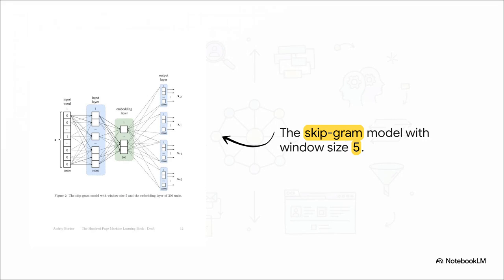Now, that basic guessing game is scaled up massively using what's called a skip-gram model. This fully connected neural network takes an input word and learns to predict all the surrounding context words. By forcing the network through this tight bottleneck in the middle, the embedding layer, the machine extracts dense mathematical representations of words. These are known as word embeddings, like the really famous word2vec. And because words like book and article share very similar contexts, their mathematical vectors end up being super similar inside the machine's brain. It's pretty amazing.